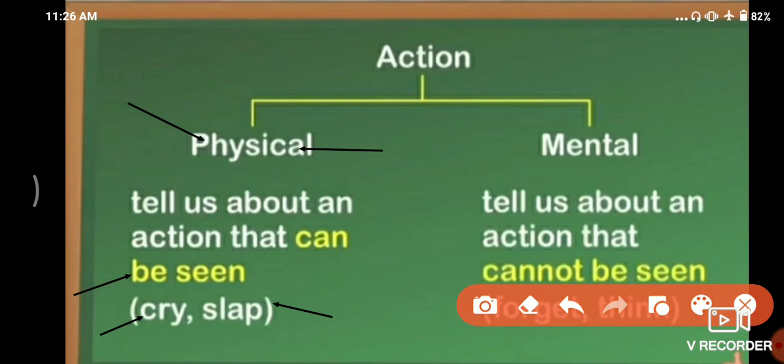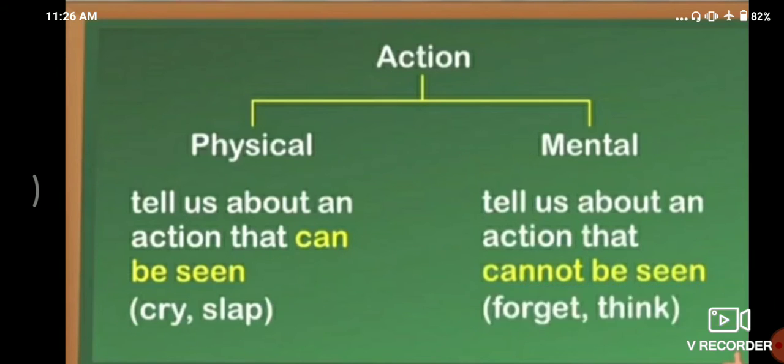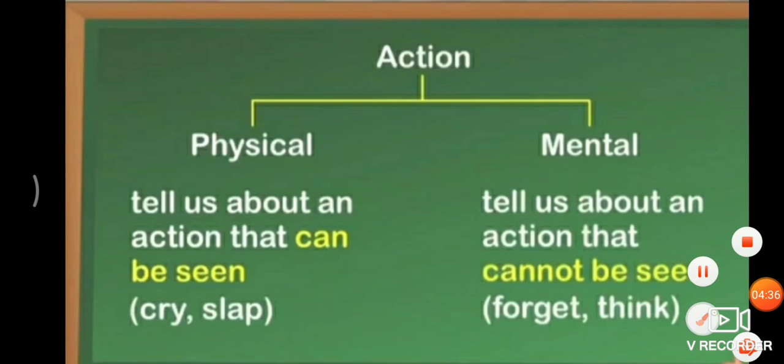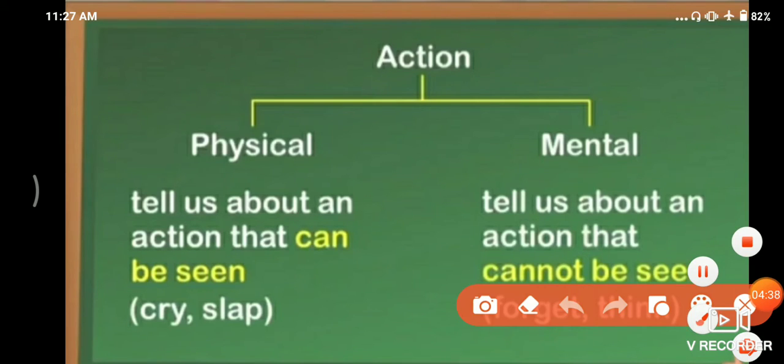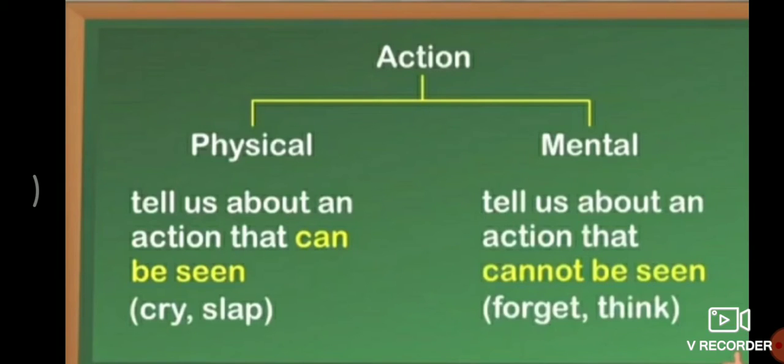Now in the mental thing, mental is different from physical. What does it say? It tells us about an action that cannot be seen. In the mental format, the action cannot be seen. Like you can see forget and think. Can you see think, meaning सोचना, forget, यानी भूलना?